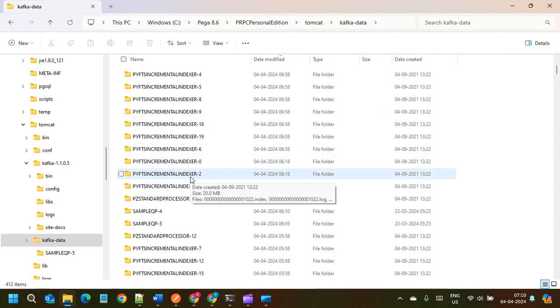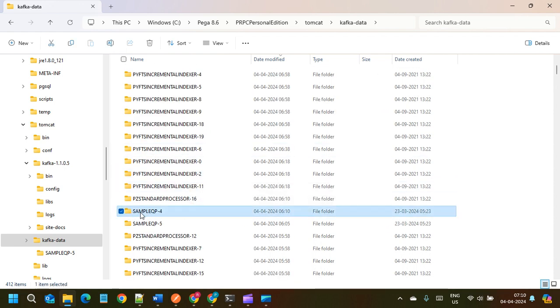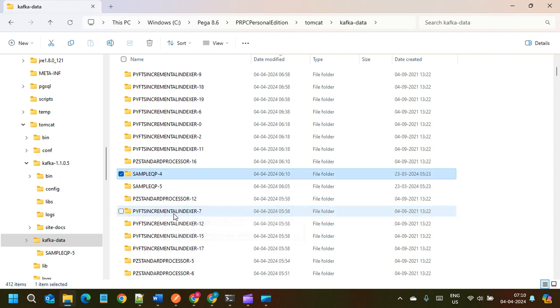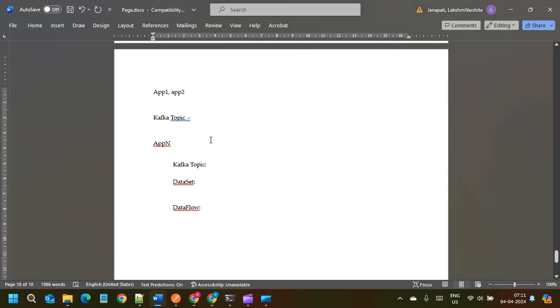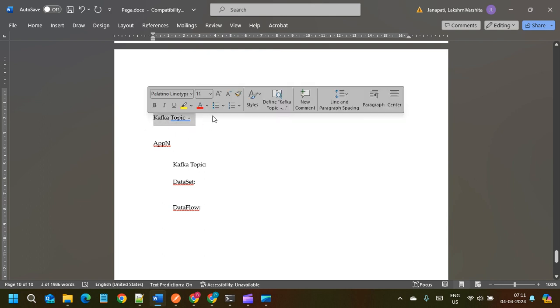Whenever we create a queue processor, for example a sample queue processor, it creates one Kafka topic related to it, because at the back end, queue processor data flows are running on these Kafka topics. So topics are nothing but queues.